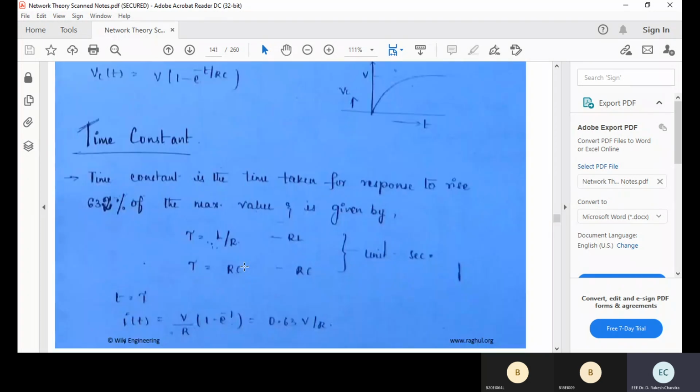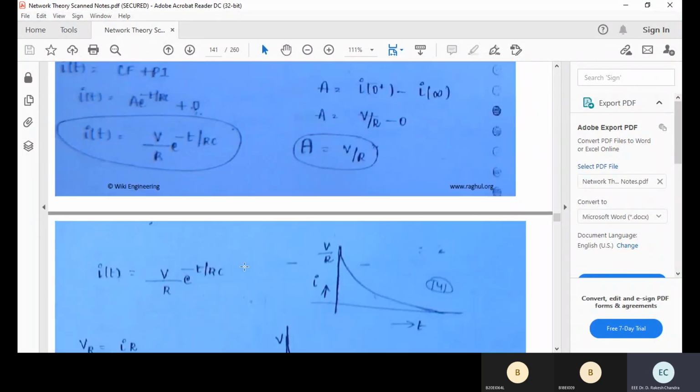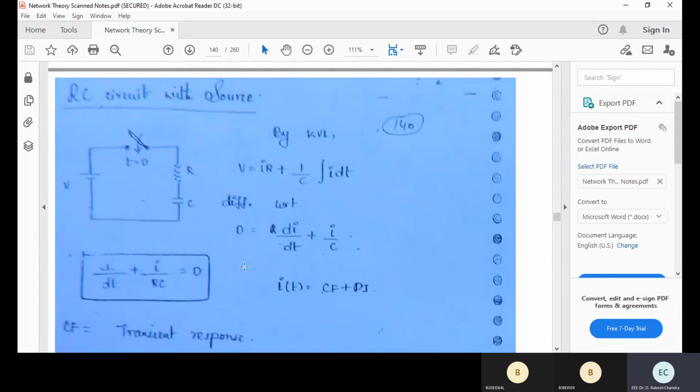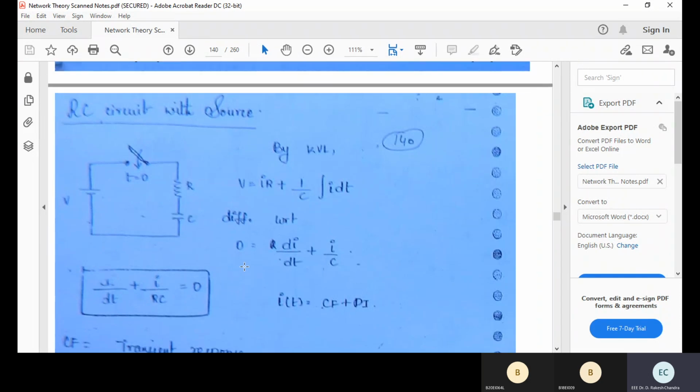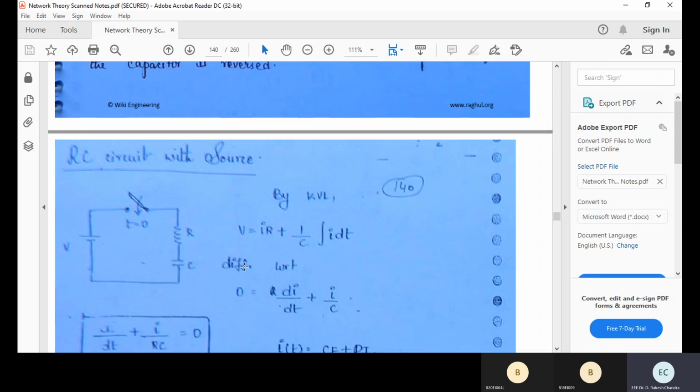So if you use that fundamental principle, you can solve the equations of the series RL circuit and series RC circuit, when the source is present and when the source is not present. Today we discussed almost two or three different and beautiful concepts. Please go through these topics today, almost 6 to 7 pages. Tomorrow we'll continue with the next topic. If I go to the next topic immediately, it will be very difficult. Tomorrow we'll solve a few problems based upon it.